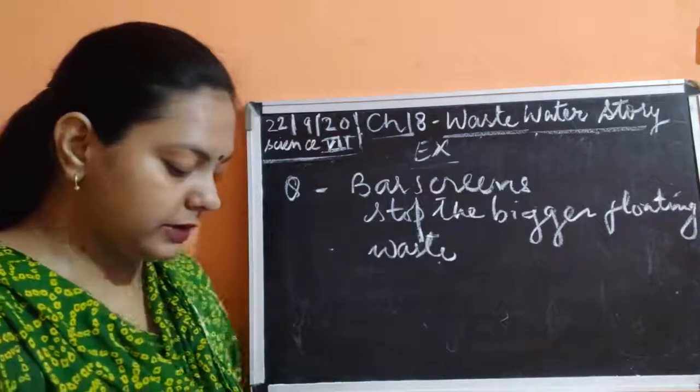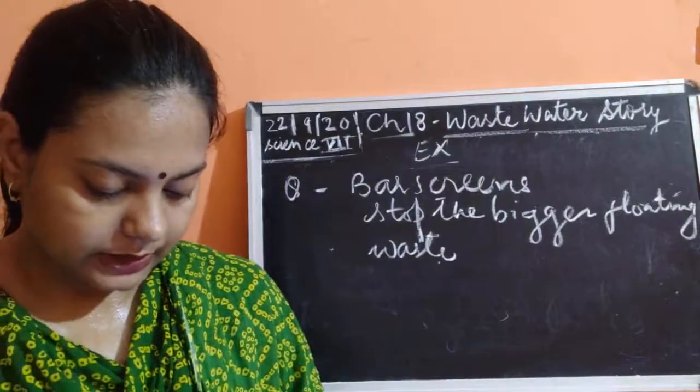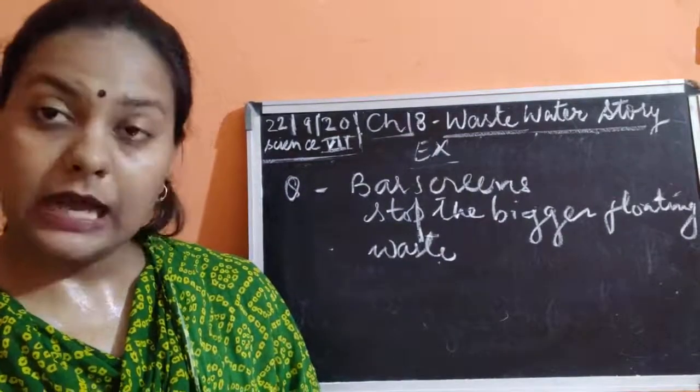Okay, so these are the various impurities which are stopped by these bar screens. So this is the function: to remove the larger objects.